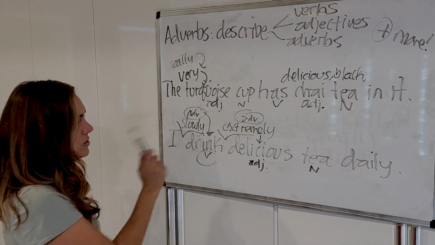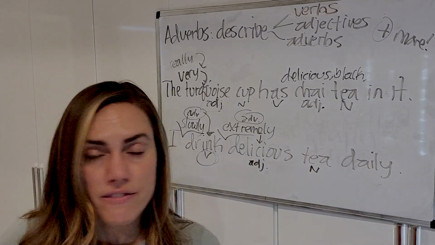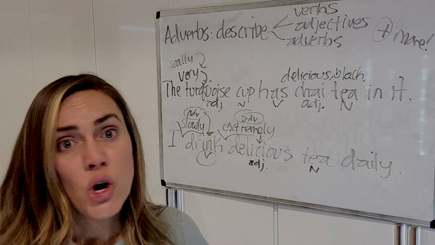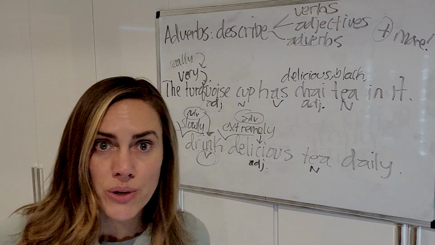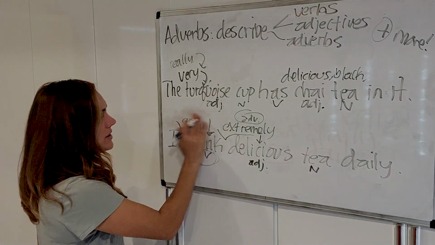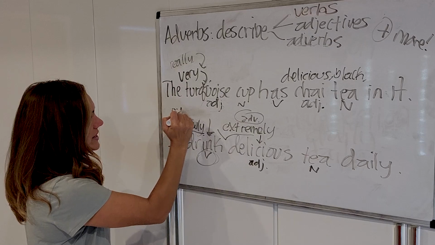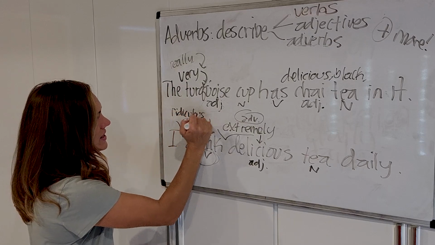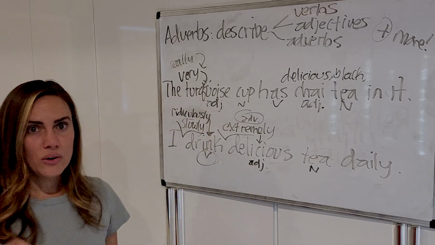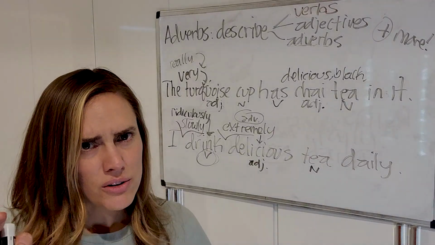Slowly. I slowly drink tea, okay? How slowly? Really slowly, very slowly, quite slowly, ridiculously slowly, right? You can use any adverb here really to describe how slowly, okay? So here, all right, I ridiculously slowly, so how slowly?